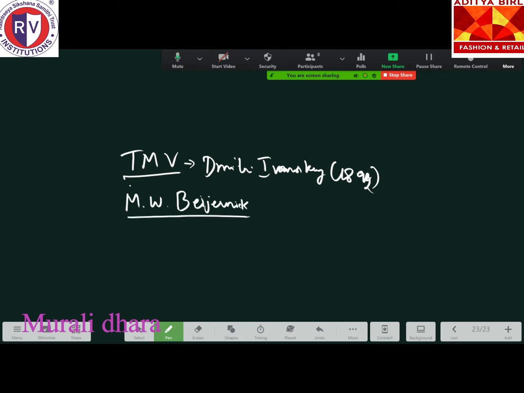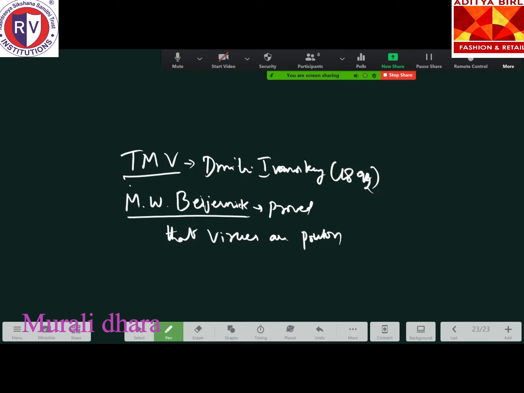So he has proved that viruses are poison. So the name is nothing but what? The contagium vivum fluidum, in the sense infectious living fluid. Viruses are poison, in the sense it is the name of what?